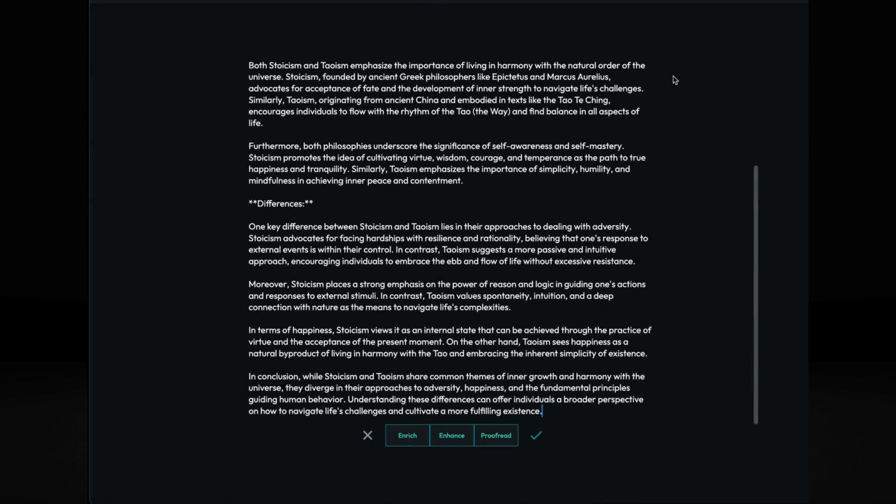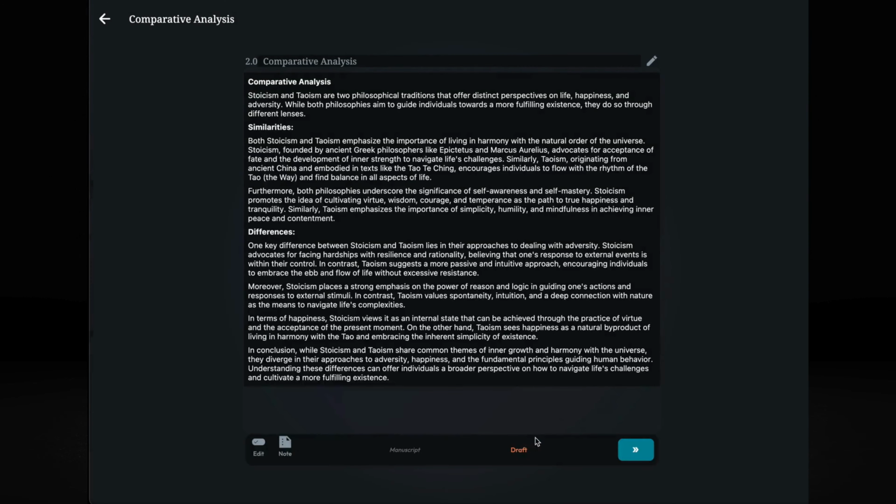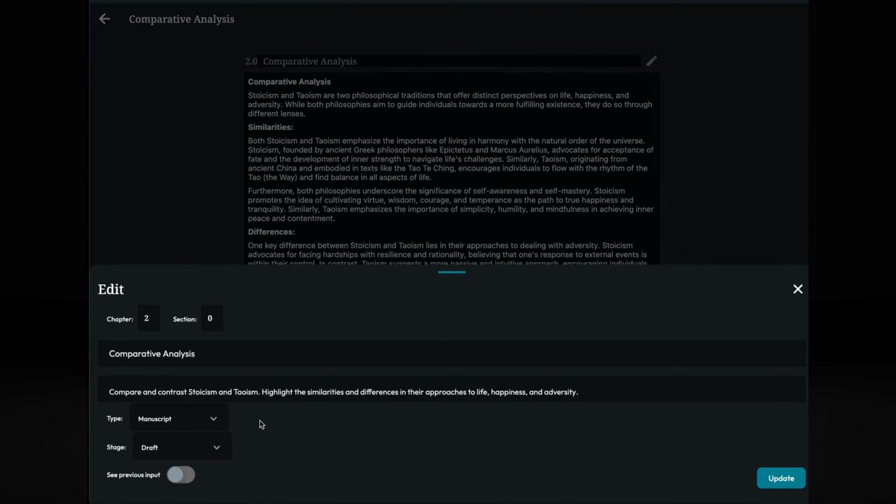Again, I'm going to say, okay, I give it an okay. But then once it's done, you can also edit it and say, okay, yeah, maybe I want to change the section. You wanted to change the outline, but if I want to say, well, this is not draft, this I've already reviewed, you can say it's in review state or it's already revised, right?